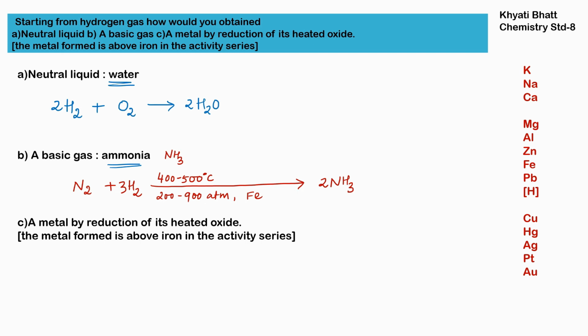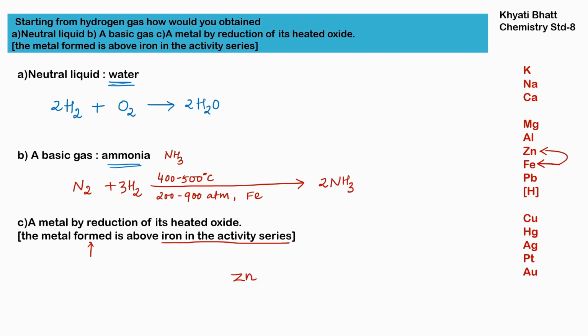Then see, a metal by reduction of its heated oxide. That means the metal is along with its oxide. Once we are reducing it, we will get that metal. Metal formed is above iron in the activity series. Whatever metal we are getting towards product side is above iron. Now this is our reactivity series, this is iron, and above iron is zinc. That means we are getting zinc towards product side.